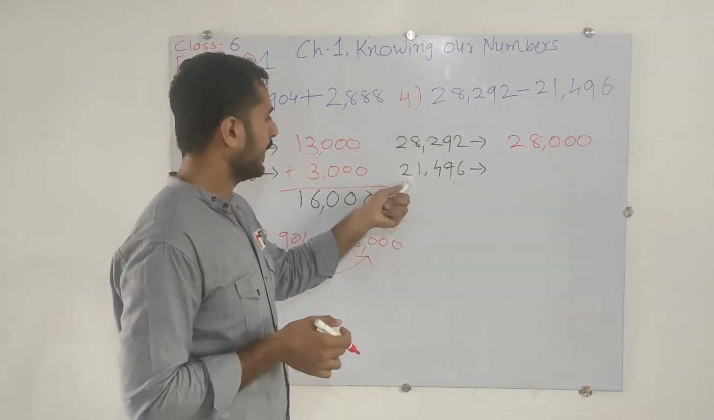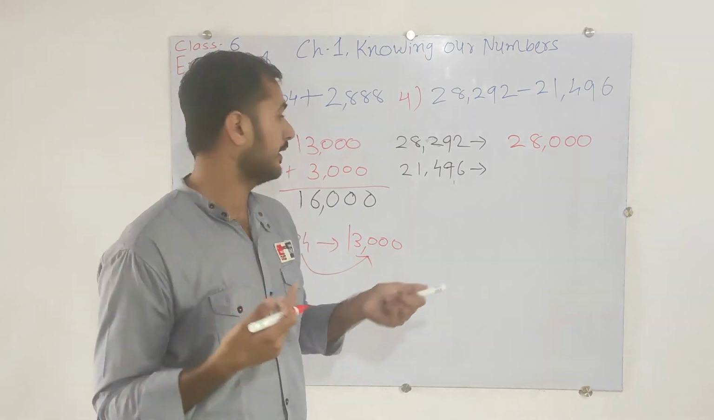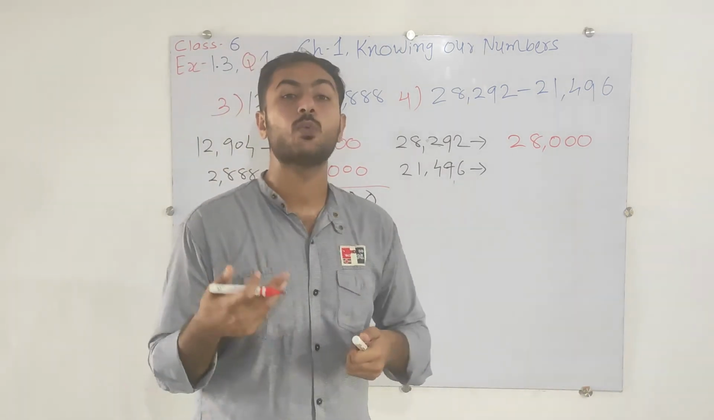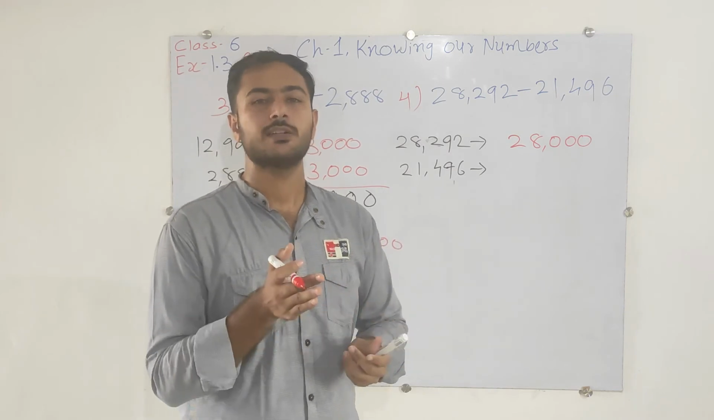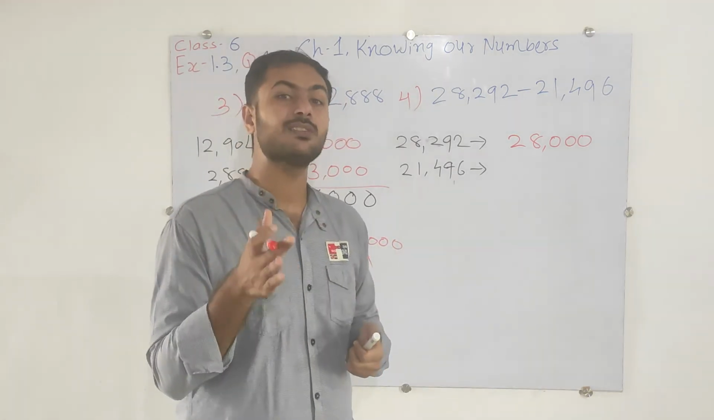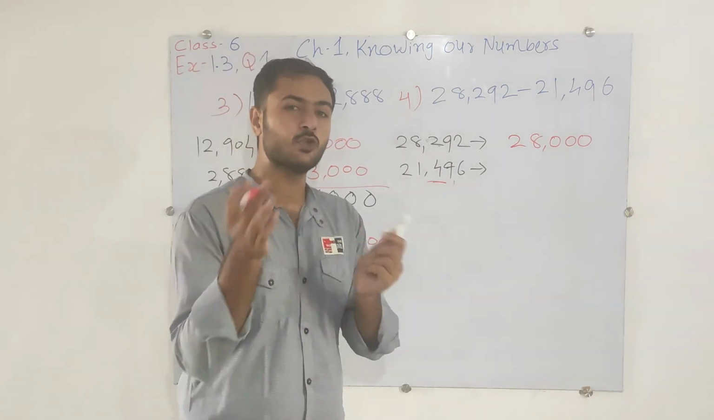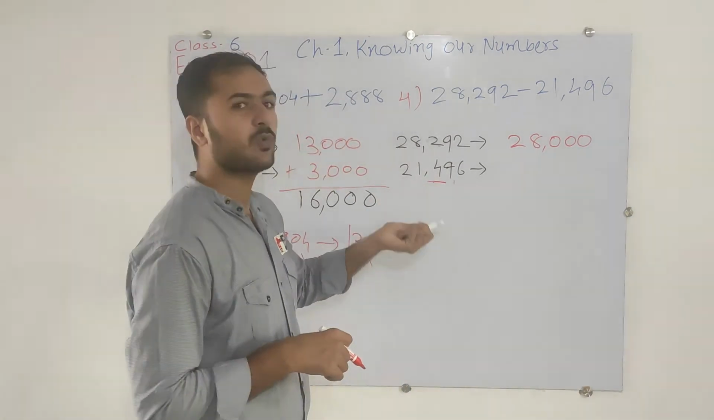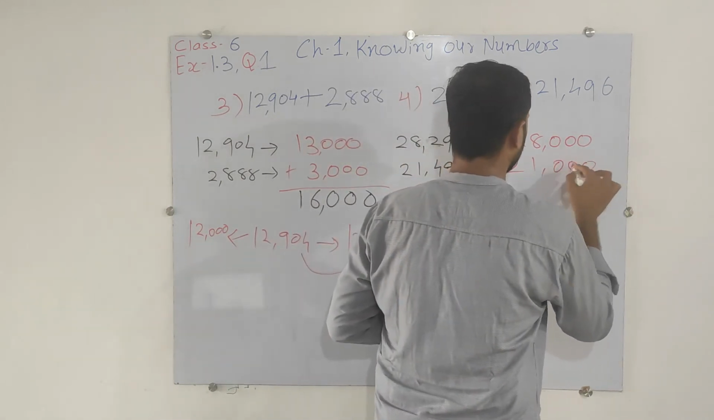Okay. Now 21,496. Again just recall 21,000, 21,100, 21,200, 21,300 and 21,400. So 4 is there. Actually 4 is nearby to the previous one. So we will select 21,000 as it is. So here we will write 21,000.